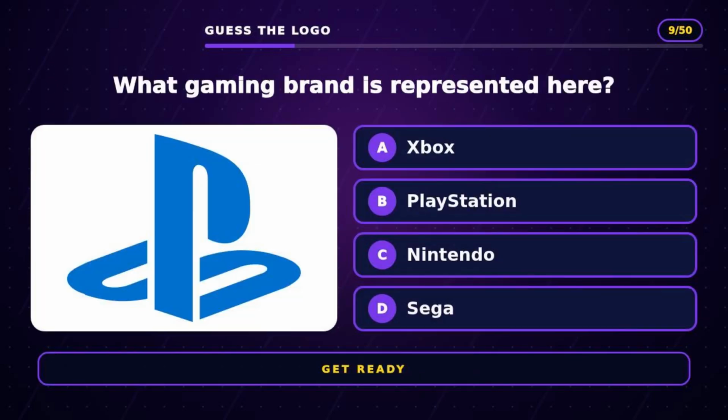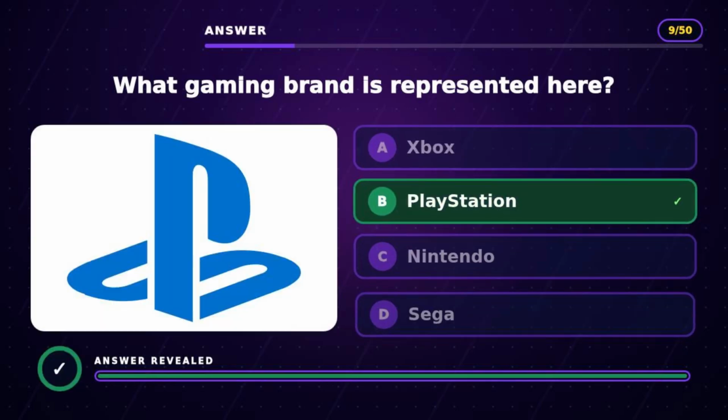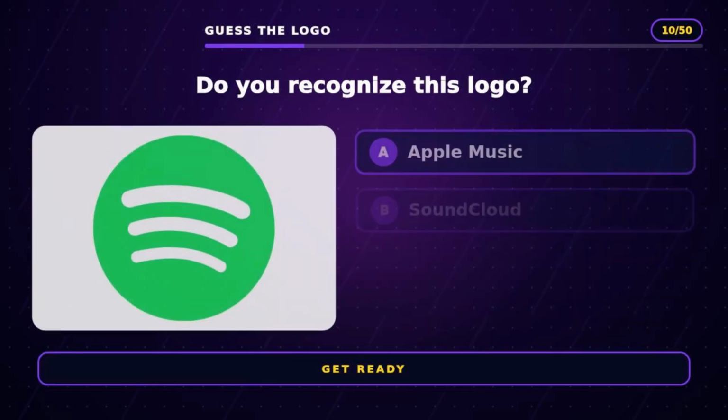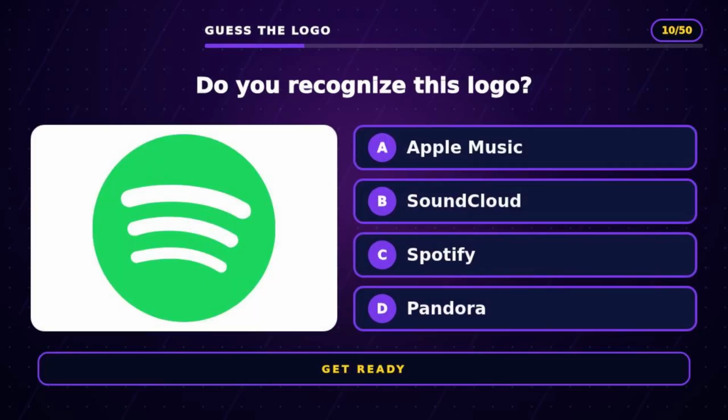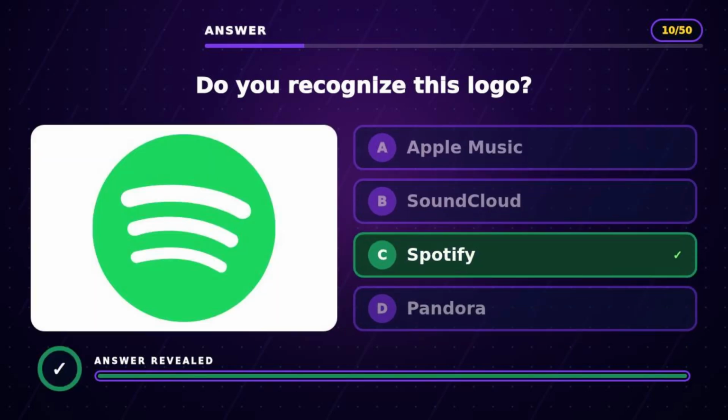Question 9. What gaming brand is represented here? The answer is B, PlayStation. Question 10. Do you recognize this logo? The answer is C, Spotify.